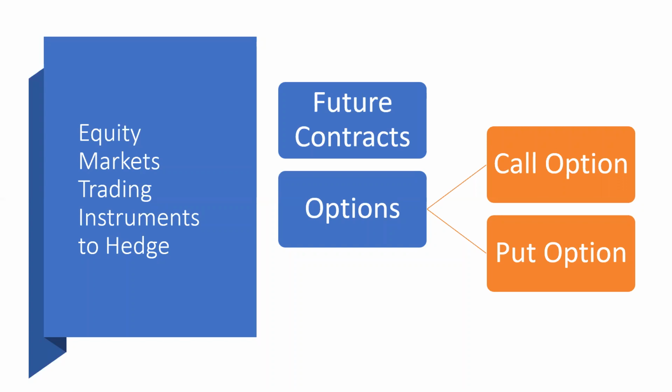Of course, when it comes to equity markets, a lot of instruments are available for hedging. We can hedge any instrument with anything, with futures or with a call option or a put option. I'm not talking about currencies or other things. There are other products like OTC products and swaps. Many products are available. But when it comes to equity markets, we have future contracts. We can use them as a hedge for investments, or even for your option trades. You can also use call options and put options as a hedging tool as well.